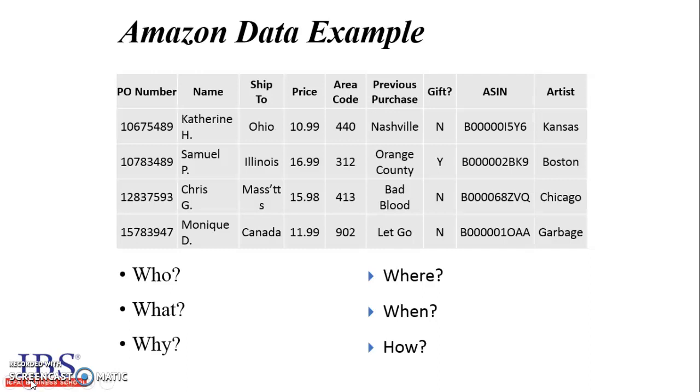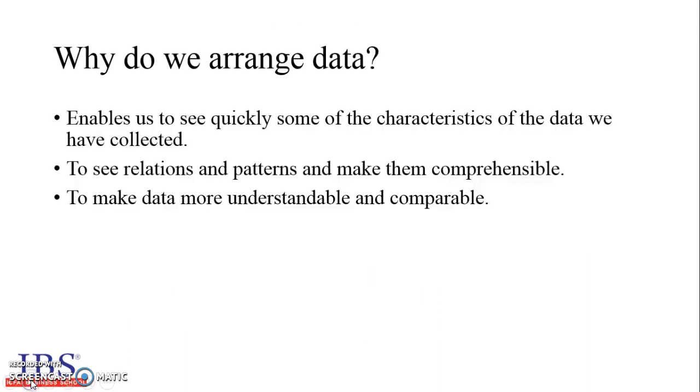In order to make the table more meaningful, I have added context to it. The who, what, why, where, when, and how of the data makes the raw data more meaningful. Now you all have understood why do we need to arrange data. It enables us to see quickly some of the characteristics of the data we have collected, to see relations and patterns and make them comprehensible, to make data more understandable and comparable.